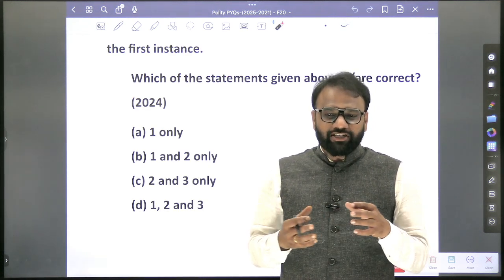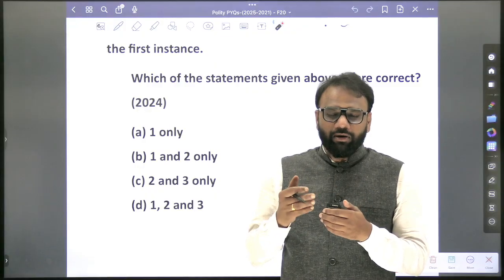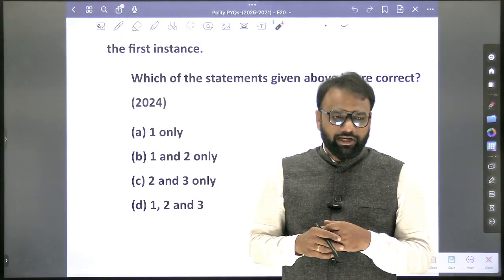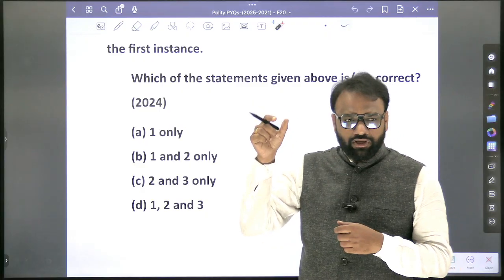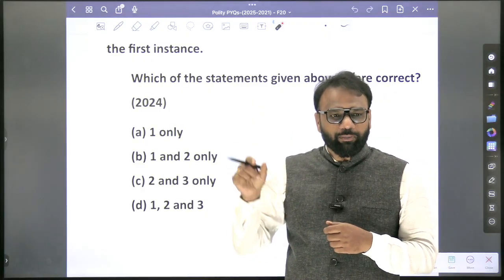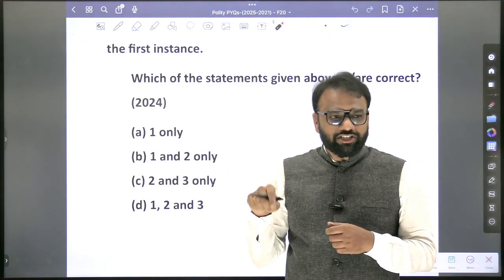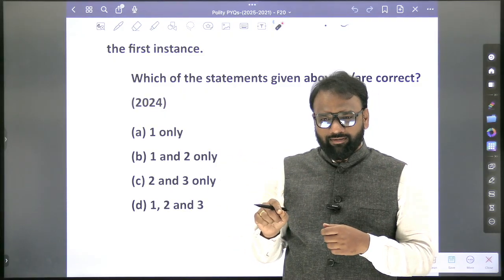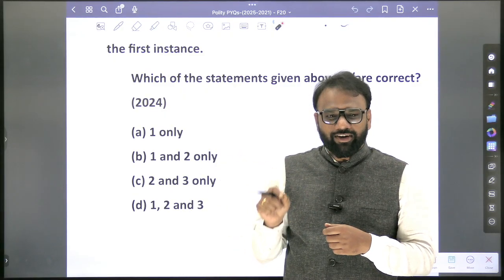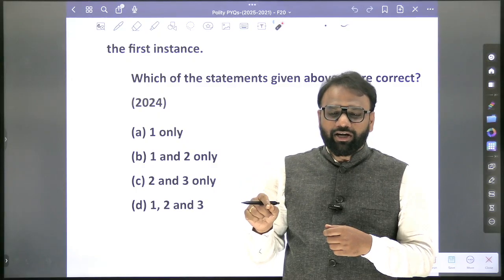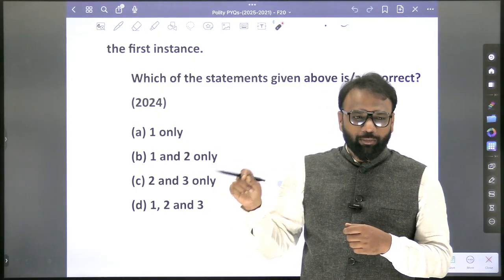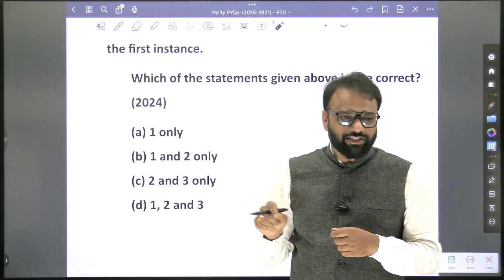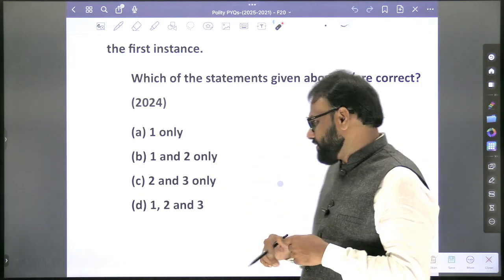Will he be entitled to the casting vote? Yes. When there is a joint sitting, who will get the highest priority to preside? Speaker. In the absence of the Speaker, the Deputy Speaker. In this fashion, you will prepare for the Speaker and also for the Deputy Speaker. Conventionally, the Speaker belongs to the majority party, but the Deputy Speaker post goes to the opposition. As per the convention, it is not as per the mandate of the Constitution.